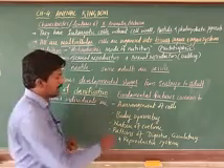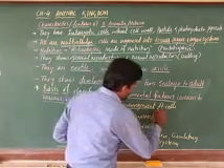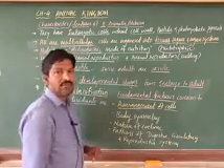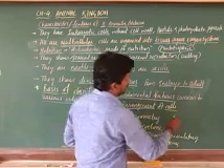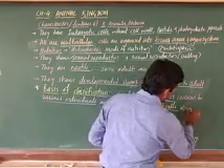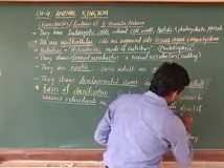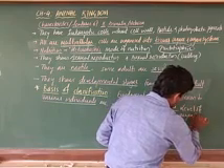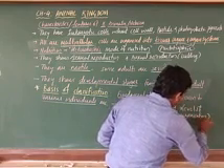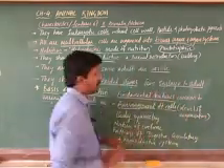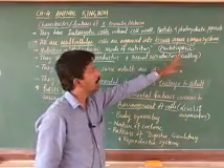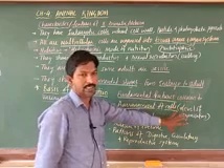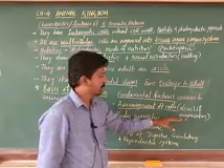The arrangement of cells, or level of organization, is important here. Which level? Either tissue level, organ level, or organ system level of organization is there. That we will discuss again in detail.